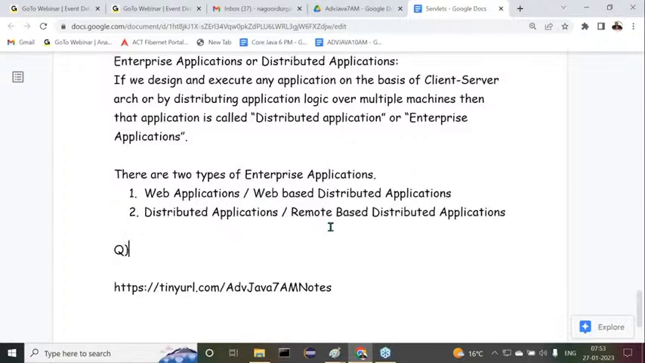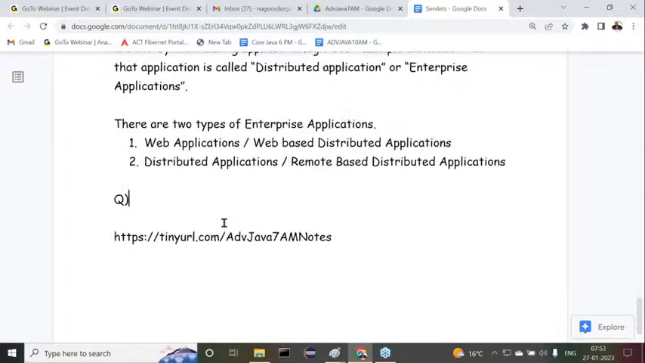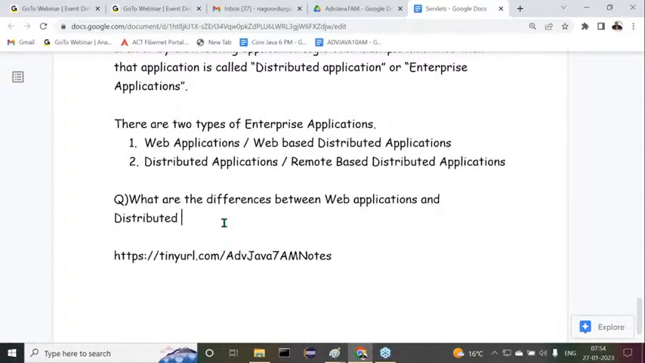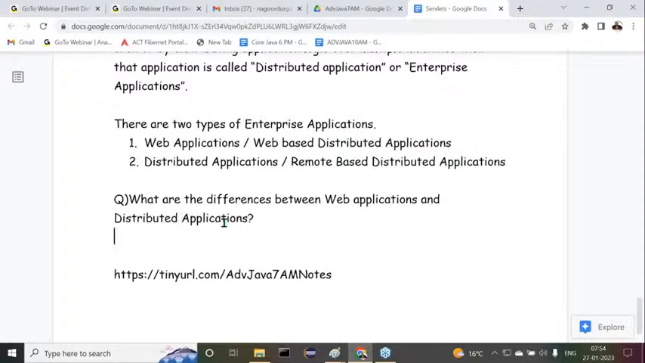Right. Now we have an important interview question here. From this point onwards, our deviation is very much clear. Try to put more concentration. Before this, in the common introduction, standalone applications we understood one or two times now. But from this point onwards, we have to go for some deviation. Now try to understand it clearly. Now the question is: what are the differences between web applications and distributed applications?